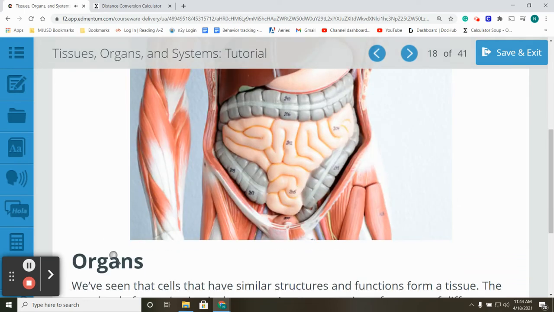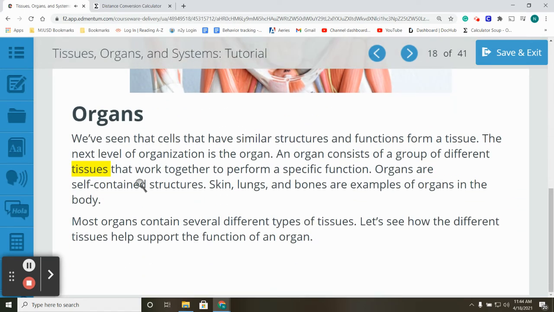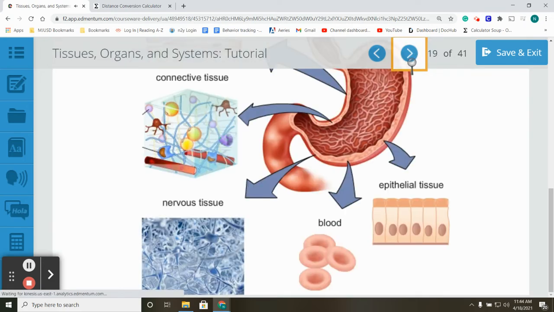Organs. We've seen that cells that have similar structures and functions form a tissue. The next level of organization is the organ. An organ consists of a group of different tissues that work together to perform a specific function. Organs are self-contained structures. Skin, lungs, and bones are examples of organs in the body. Most organs contain several different types of tissues. Let's see how the different tissues help support the function of an organ.